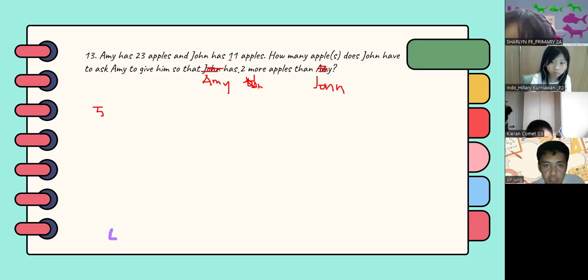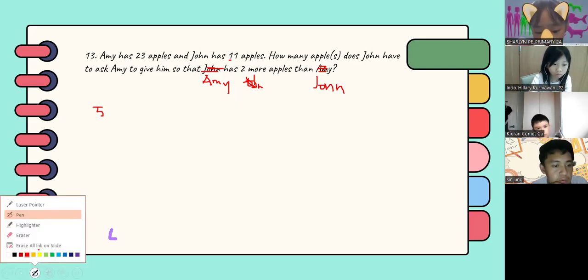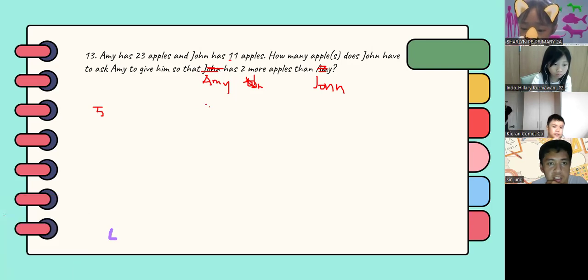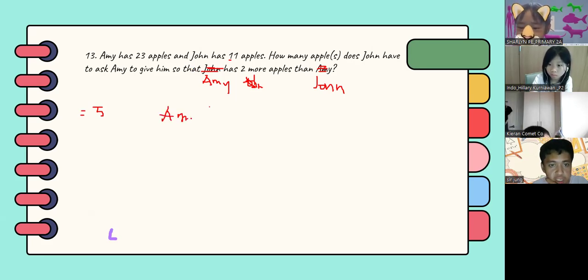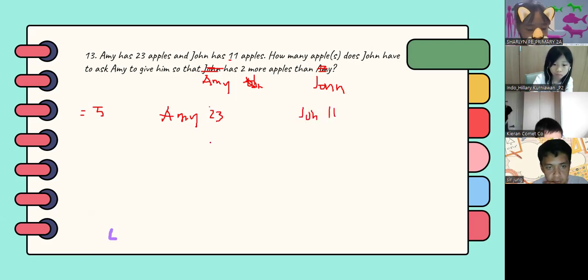It should be exactly 2 more apples than Amy. So for this problem, I guess this should be so that Amy has 2 more apples than John instead, because the answer here is 5, which is given by the solution manual. So let's say Amy has 23 apples, right? John, 11.